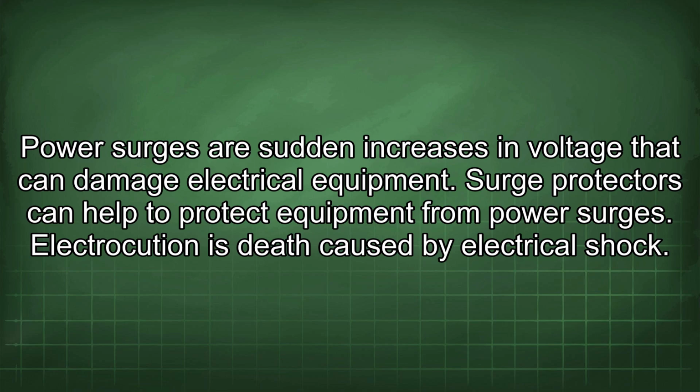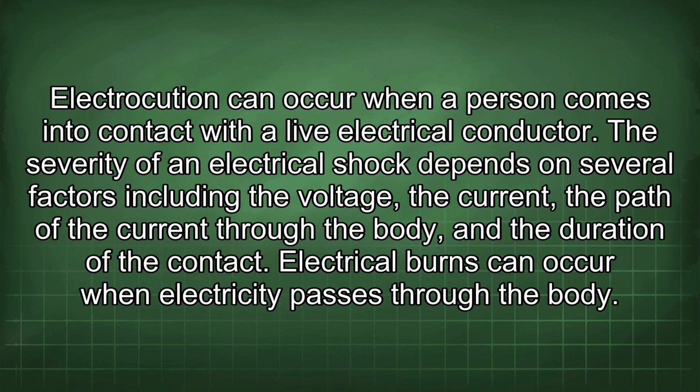Electrocution is death caused by electrical shock. Electrocution can occur when a person comes into contact with a live electrical conductor. The severity of an electrical shock depends on several factors, including the voltage, the current, the path of the current through the body, and the duration of the contact.